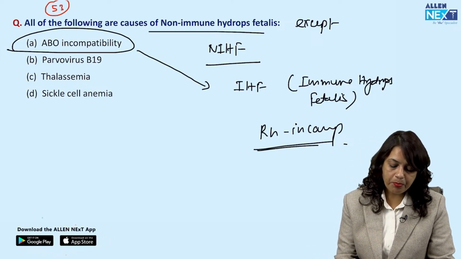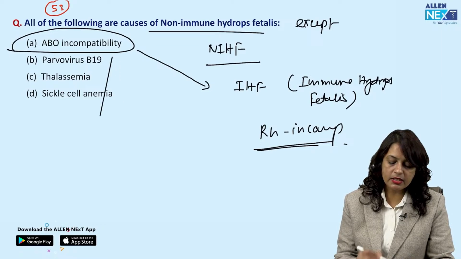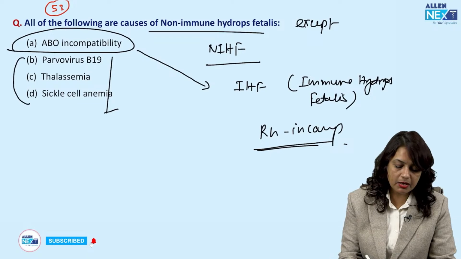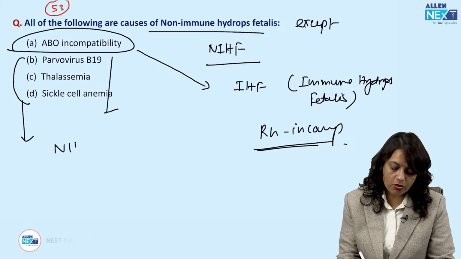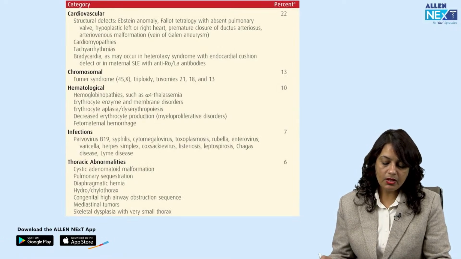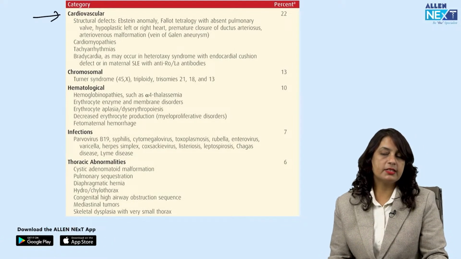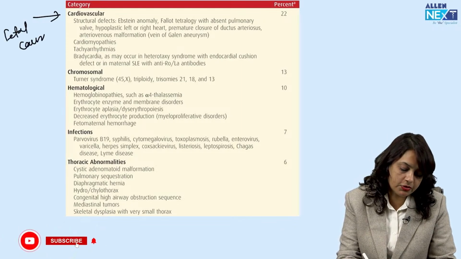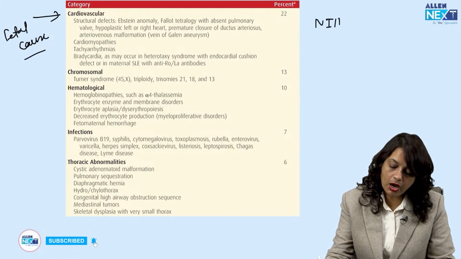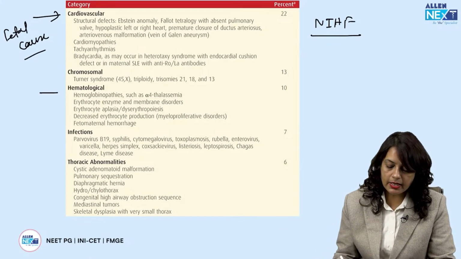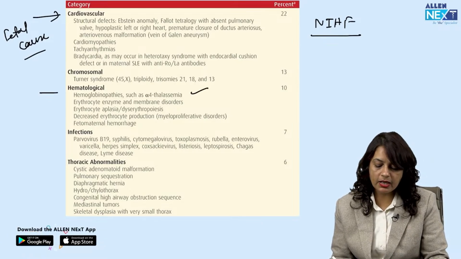Now, parvovirus B19, thalassemia, that is alpha thalassemia, and sickle cell anemia are causes of non-immune hydrops fetalis. Okay. Now, in the fetal causes of non-immune hydrops fetalis, there are hematological causes like hemoglobinopathies, which is alpha thalassemia.